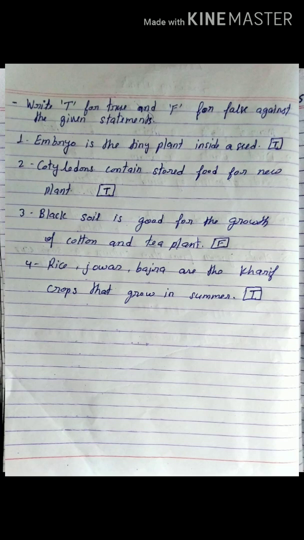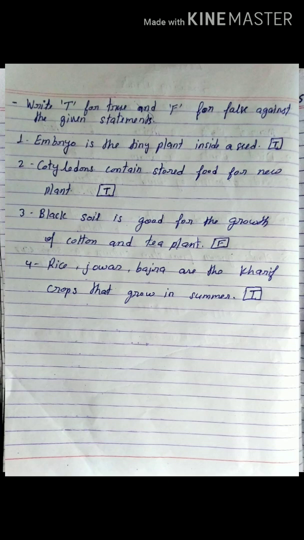So the question: cotyledons contain stored food for new plants. When a plant seed germinates in seedling condition, the small baby plant cannot make its own food. It gets food from the cotyledons, the stored food. So cotyledons provide food for the new plant.